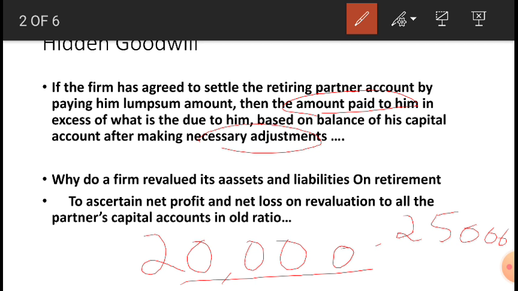Okay, that is, if I am retiring, partners, you both have decided, actually as per the adjustment, after all the calculation I should get 20,000. But you both decide, no, we will give you 25,000. So 5,000 is extra. That itself is hidden goodwill. Okay, so it is the excess of amount paid over the amount actually due. Okay, see here, if the firm has agreed to settle the retiring partner's account by paying a lump sum amount, then the amount paid to him in excess of what is due to him based on the balance of his capital account after making necessary adjustments.